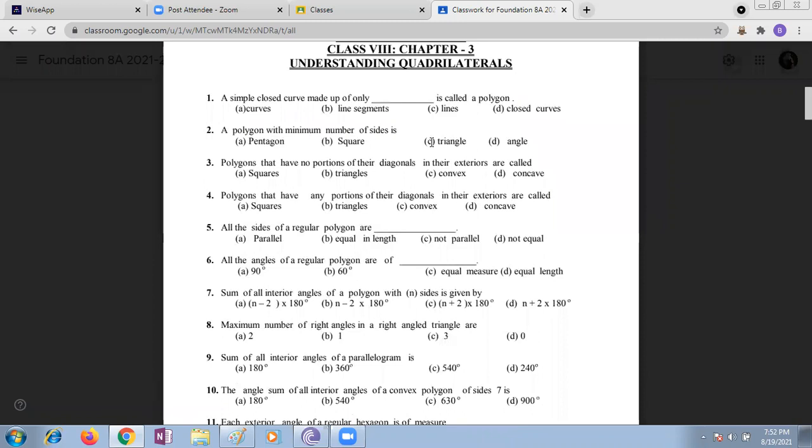Polygon with the minimum number of sides. Which is the minimum number? Triangle. Triangle, very good.